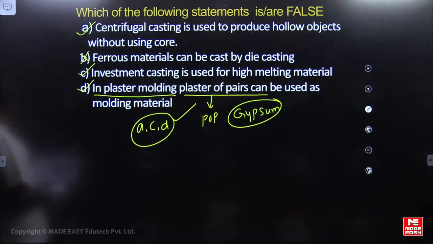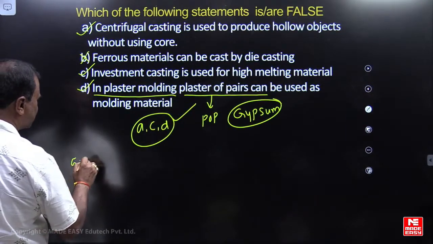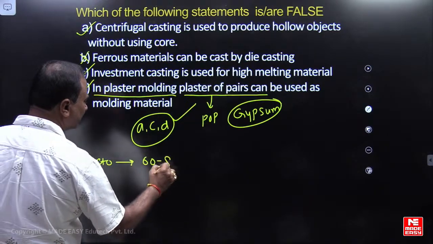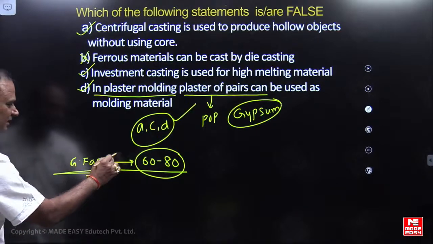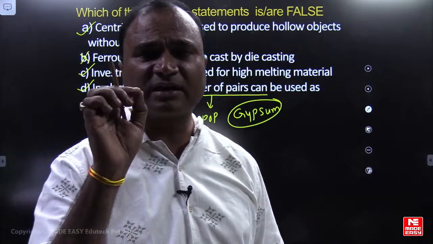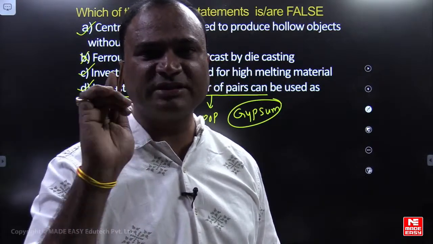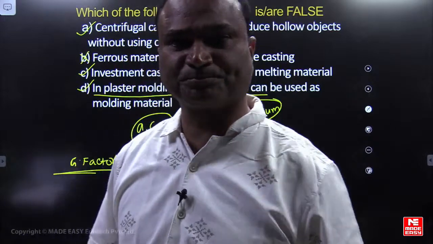Our friend is asking what the G factor range is, the range of the gravity factor. The G factor range will be around 60 to 80.